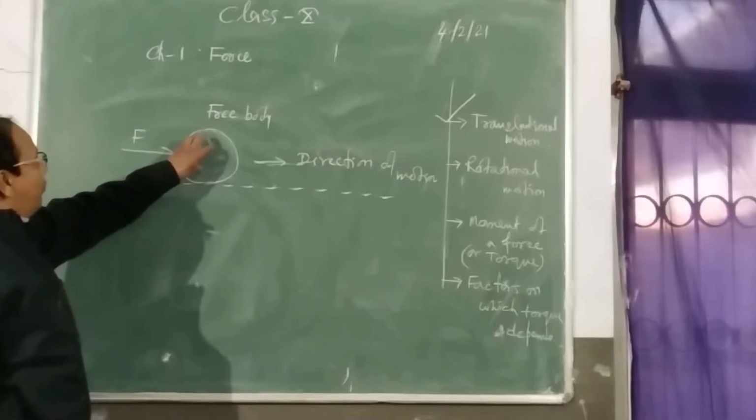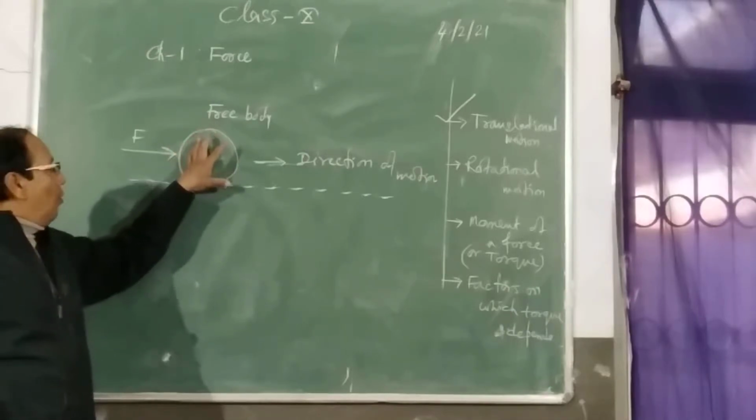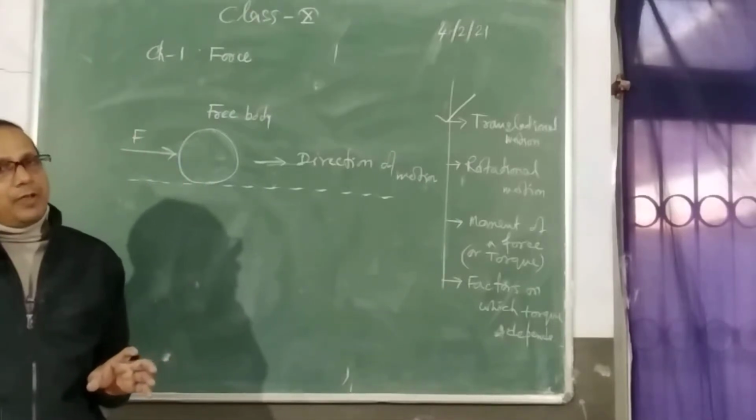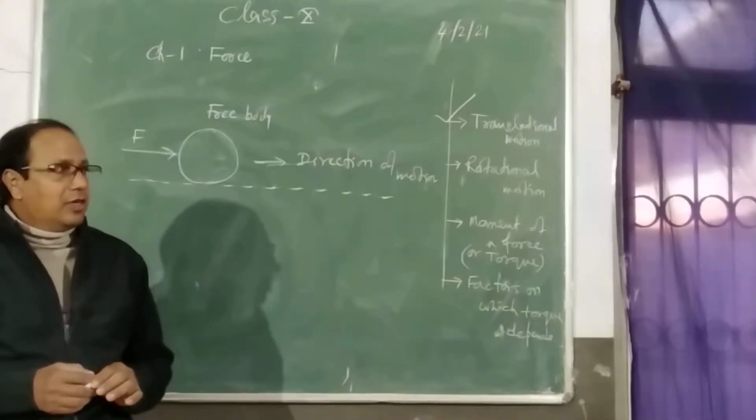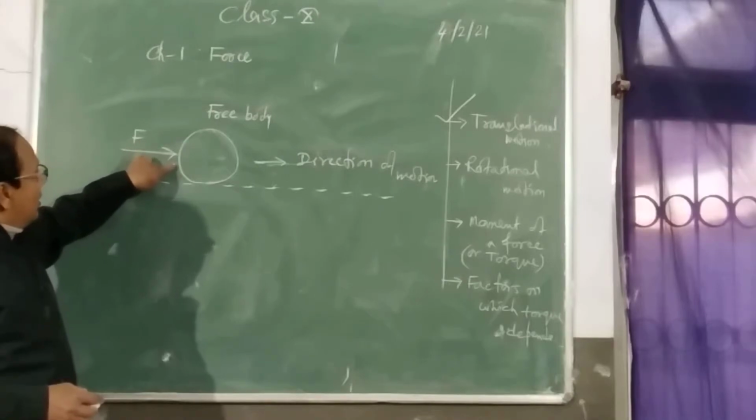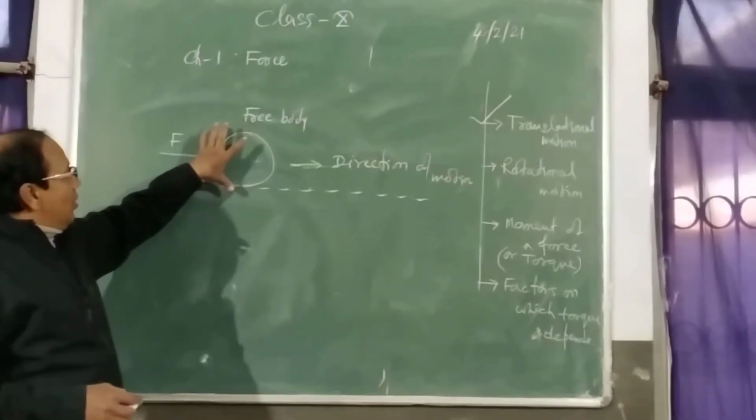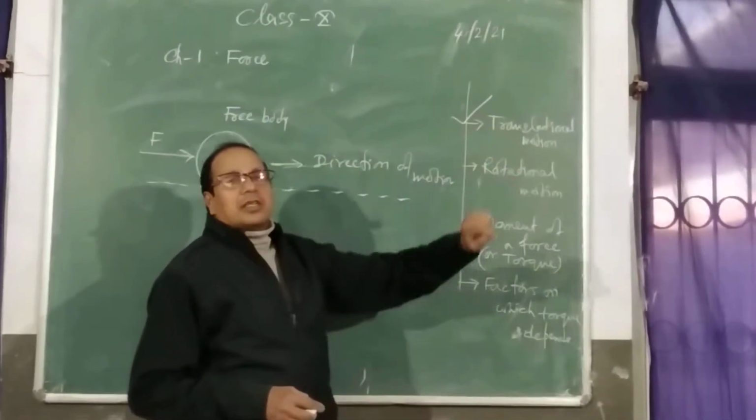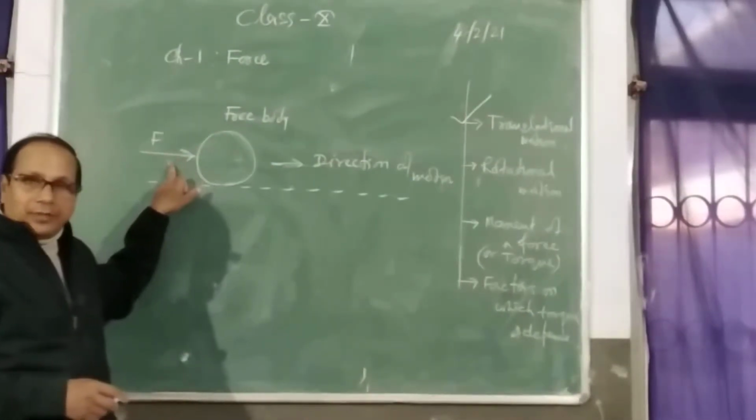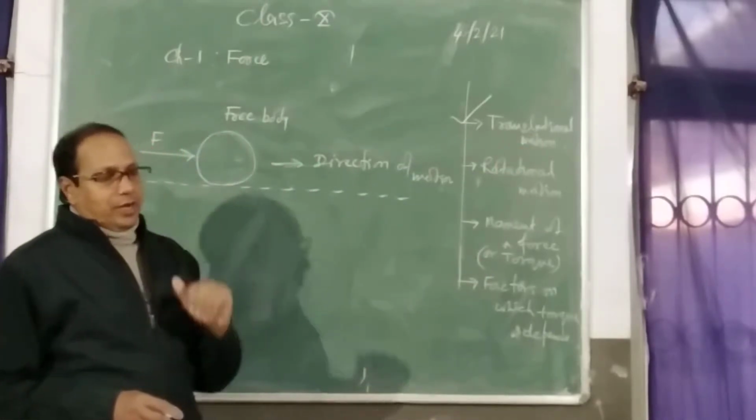Suppose a body is here, free to move. It is a free body, a rigid body. Why is it a rigid body? Suppose it is not a rigid body. If you apply force, then the shape may change, but the body itself is rigid. That's why if a force is applied, it is free to move, so it will move in this direction. That type of motion is called translational motion, meaning the body is going in the direction of the force applied. So the body goes in translational motion or linear motion.